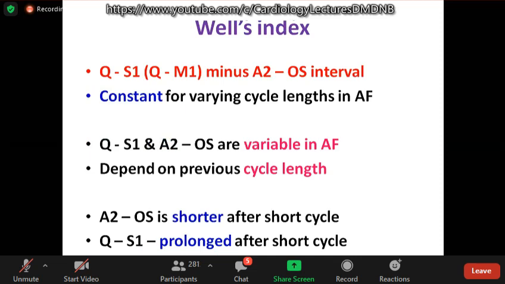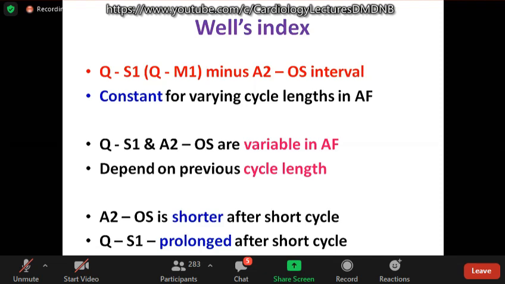Wells index, this is purely for the exam. This was used to assess the severity of MS when the echo was not there, but some examiners still ask this question. This needs a phonocardiogram as well as ECG. You calculate QS1 and then A2OS. QS1 minus A2OS is the Wells index.